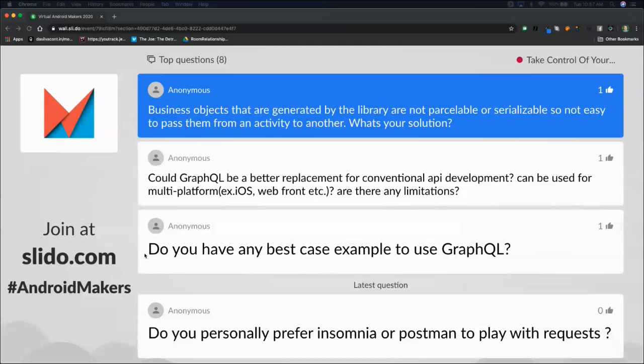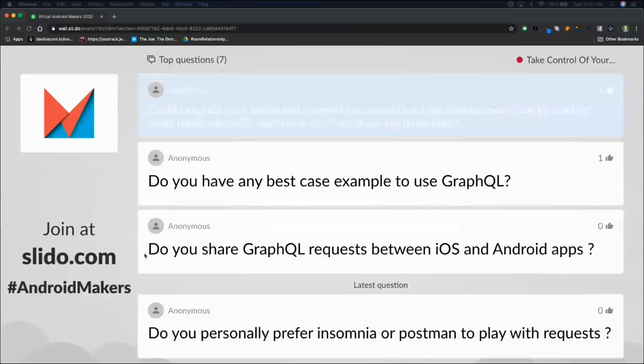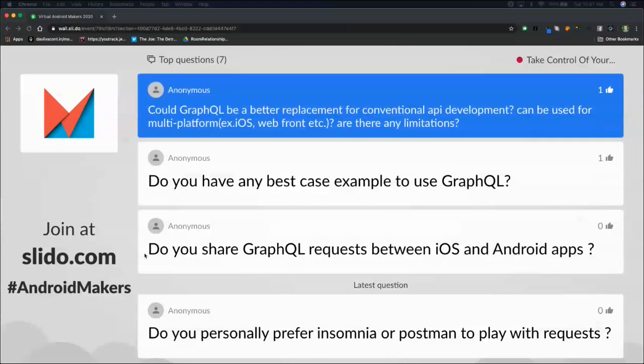So could GraphQL be a better replacement for a conventional API development used for multi-platforms? Are there any limitations? So we were able to talk about multi-platform, which is great. I think it is a better replacement because of the fact that it is client-side, because we as developers can choose what information we want. We can change queries as we want them. So in a typical work environment, if a product manager comes to you and says, oh, we need this additional field on the profile page, I can just go into my GraphQL query and add that field and get it to show up. I don't need to go through the feedback loop of working with another developer.